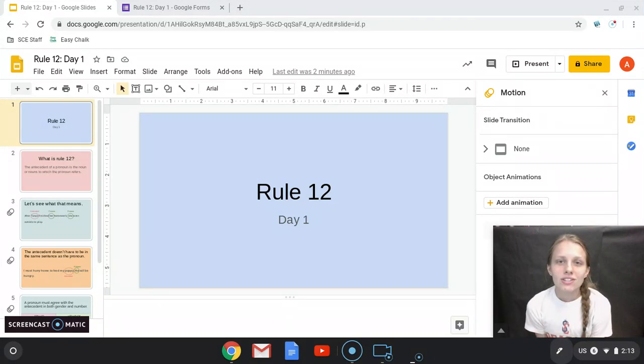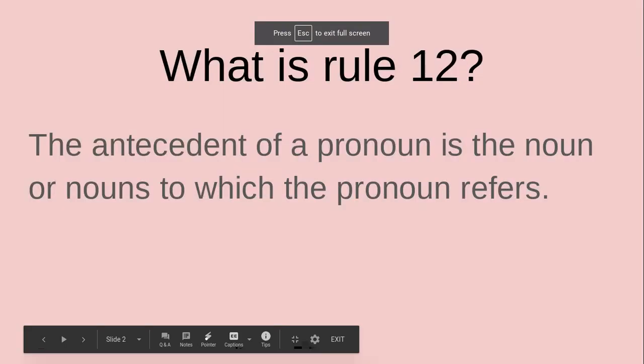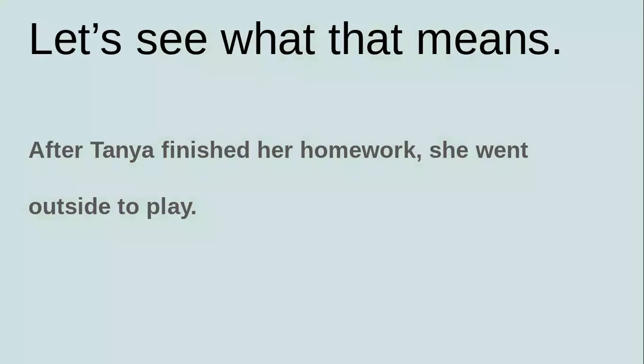So we're going to go ahead and get started on our grammar for the week. This week, we're going to be talking about Rule 12. Let me show you what that means. Rule 12 is basically the antecedent of a pronoun is the noun or nouns to which the pronoun refers. And I know at the moment you're like, what in the world? What does that mean? Well, let's look at an example. Here's a sentence that says, after Tanya finished her homework, she went outside to play.